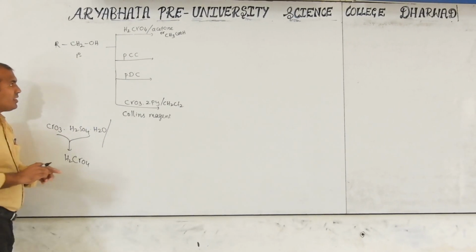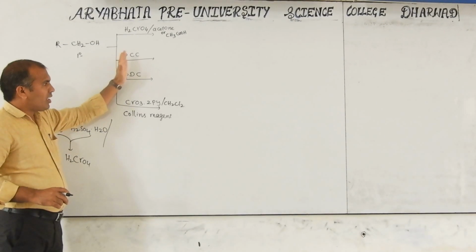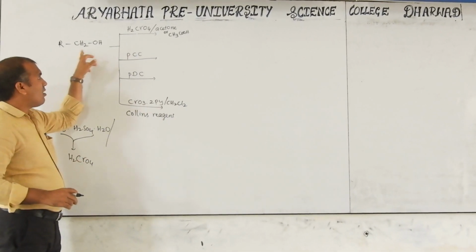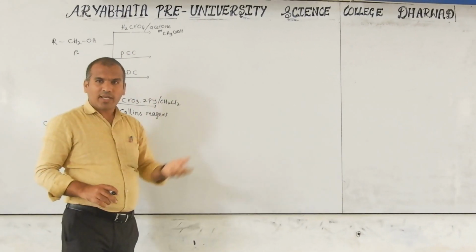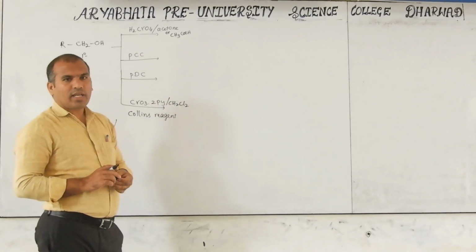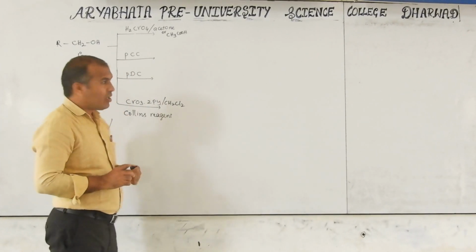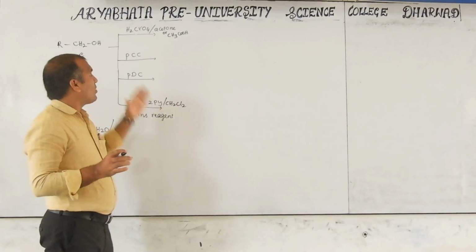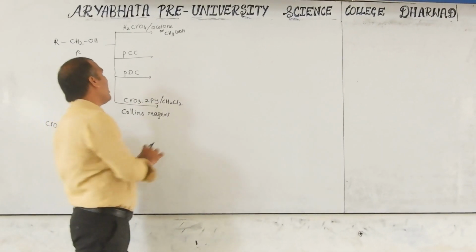When it is aqueous, these are non-aqueous. In them water molecules are not there. That's why it will not oxidize further. Primary alcohol is converted to aldehyde. Aldehyde is converted to carboxylic acid with strong oxidizing agents like KMnO4 in acidic medium or K2Cr2O7 in acidic medium. But with this Jones reagent, sometimes primary alcohol is converted to aldehyde and immediately converted to carboxylic acid.